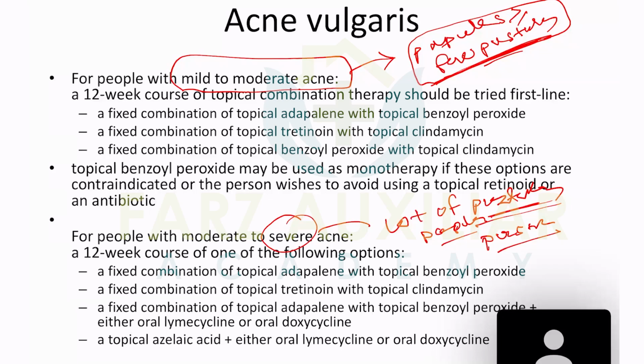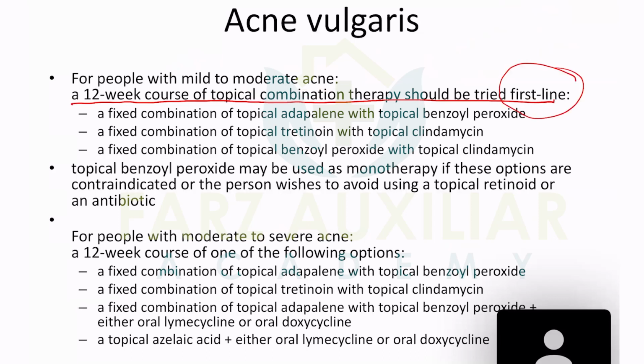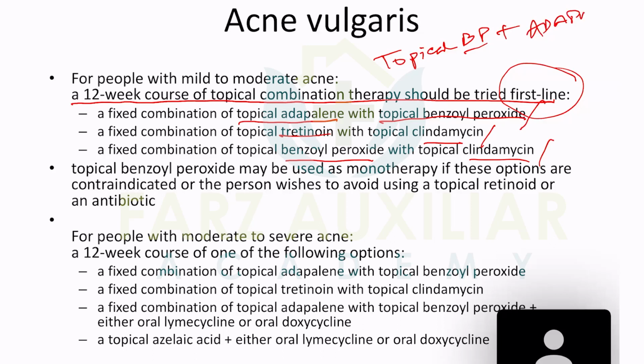Okay, so for mild to moderate, a 12-week course of topical combination therapy should be started first line. First line is not only benzoyl peroxide; it is topical benzoyl peroxide and topical adapalene, or topical clindamycin, or tretinoin, or benzoyl peroxide or clindamycin. Any one of these. The most common is topical benzoyl peroxide, BP, and another one, adapalene. You need to remember this name. This is first line for mild to moderate.